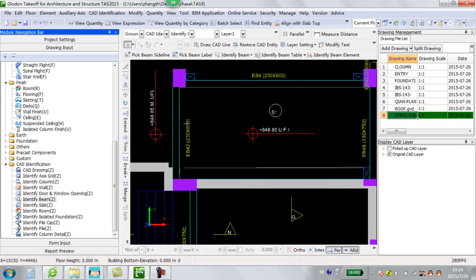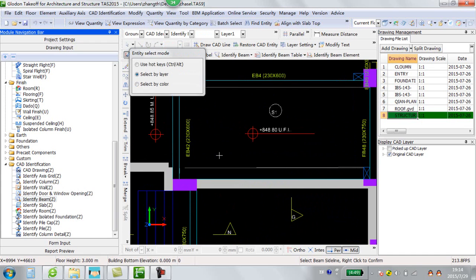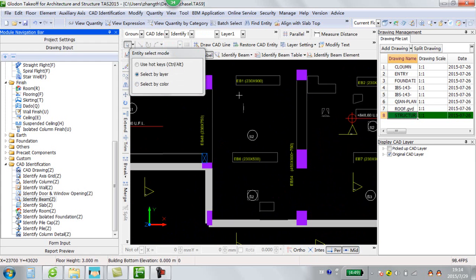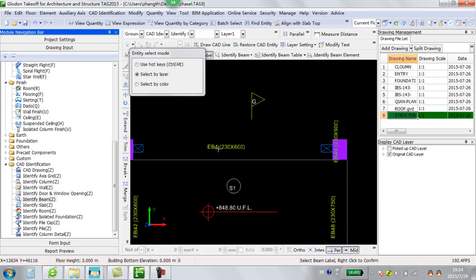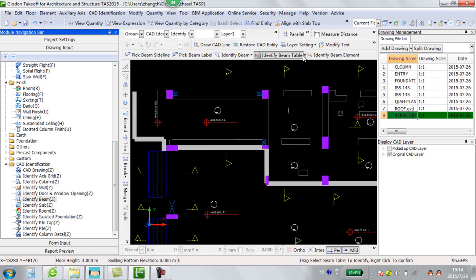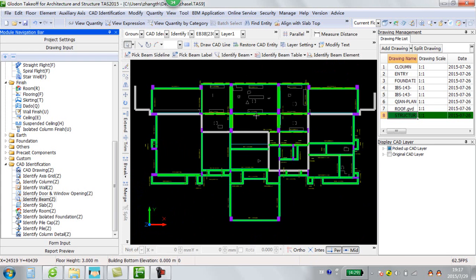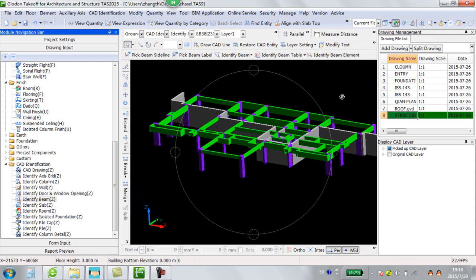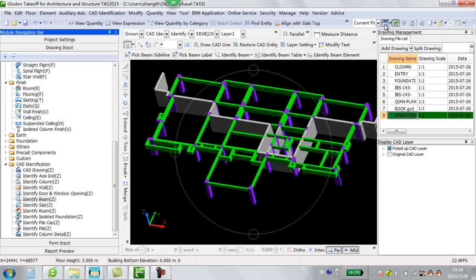The same operations through 3 steps. Pick up the beam sideline, right click to confirm. Pick up the beam label, right click to confirm. After checking, we use the identification. Now we can check the 3D modeling of the elements that we have auto identified.